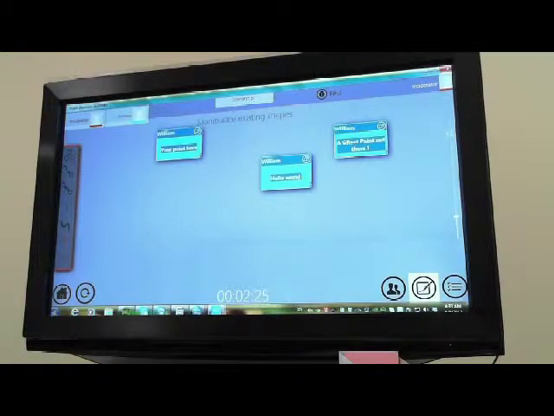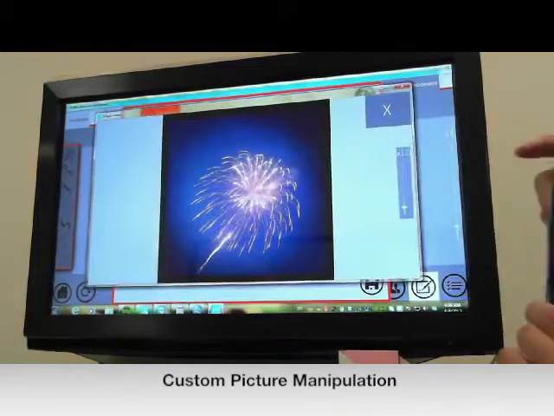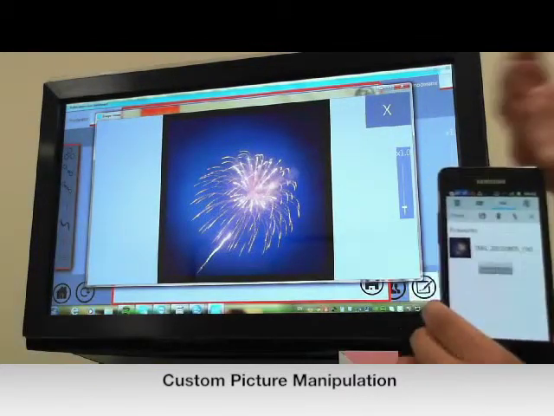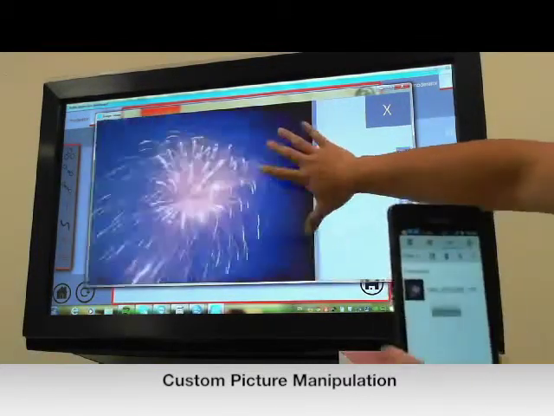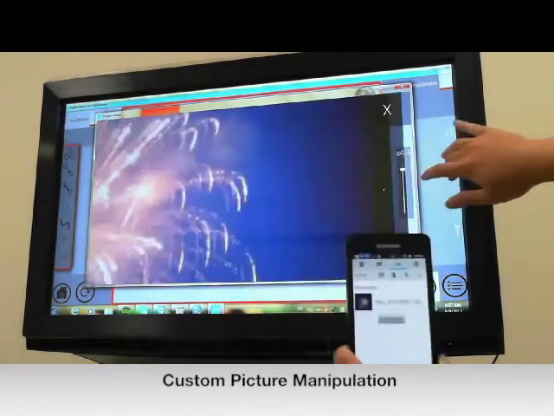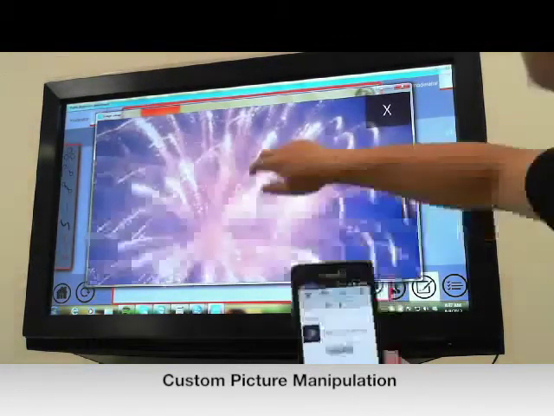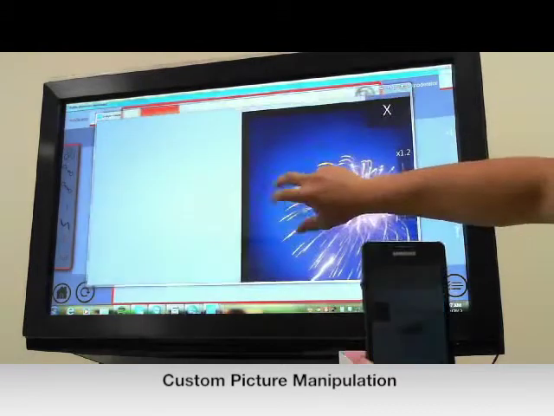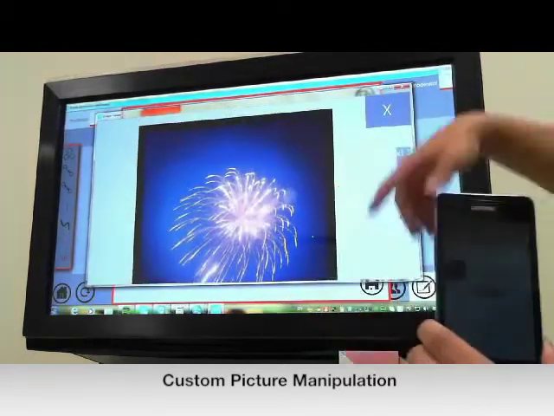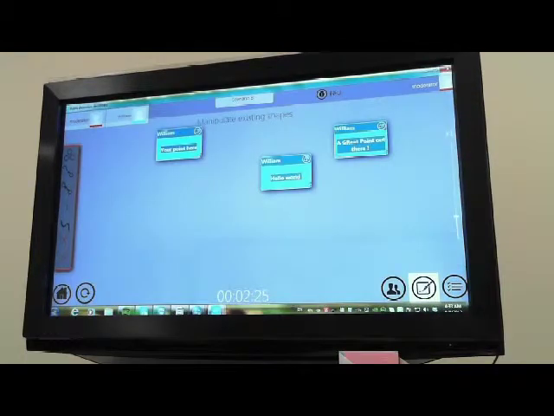And if I double tap on this, you can see that I can enlarge the picture, and of course I can zoom in on the picture. I can put it here. I can find a clearer view of the picture, and then zoom it out, put it here, and then because this is a custom built picture viewer, I can just press X to close it. There you go.